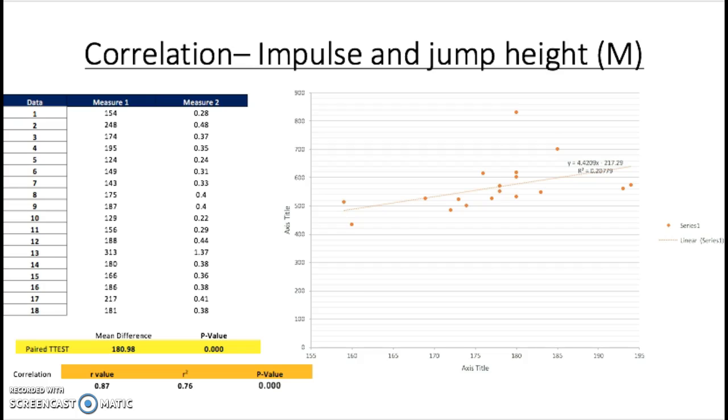This means that the correlation is true, although there was one small anomaly, data 13, measure 1, 313, and measure 2, 1.37, which might have slightly affected the trend of the graph, but will not have had a dramatic impact.